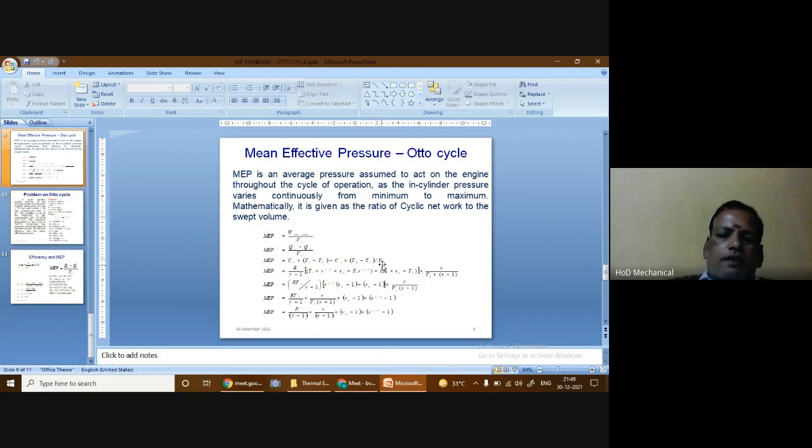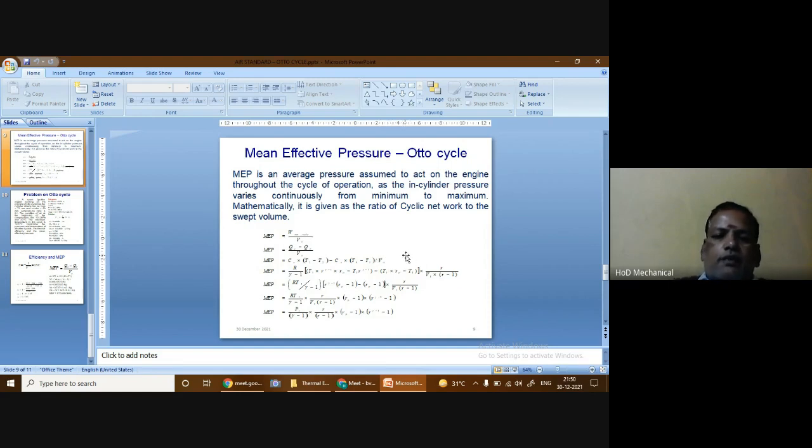Vs can be given mathematically as the difference between the volume of the cylinder when the piston is at the bottom dead center and the volume when the piston is at the top dead center. The volume at the bottom dead center is denoted as V1, whereas the volume at the top dead center is denoted as V2. So we can write Vs as V1 minus V2.